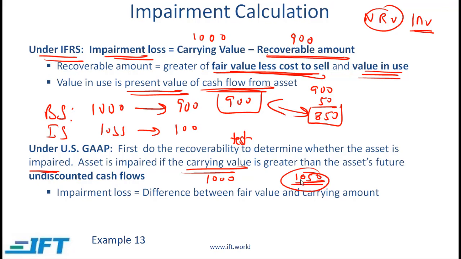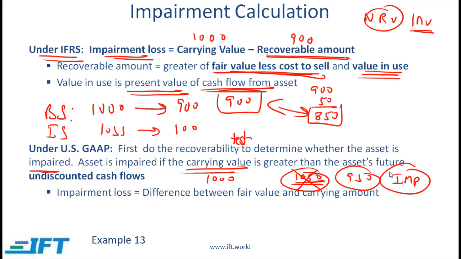On the other hand, if the undiscounted cash flows are less than 1000, then we would say that there is impairment. This in essence is a litmus test which is telling us whether or not we need to worry about impairment. Let's say that instead of 1050 we had 950 as our undiscounted cash flows. That means that the asset is impaired.